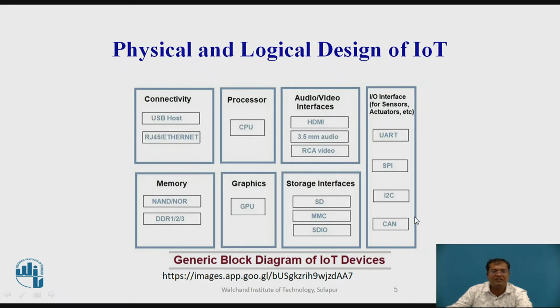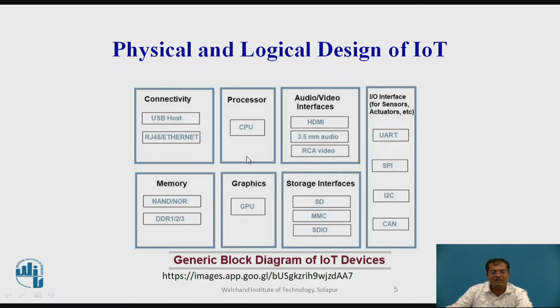Apart from these, there may be other kinds of devices like memory, which is made up of NAND NOR gates, DDR, graphics card, storage interfaces like SD, MMC, SDIO.